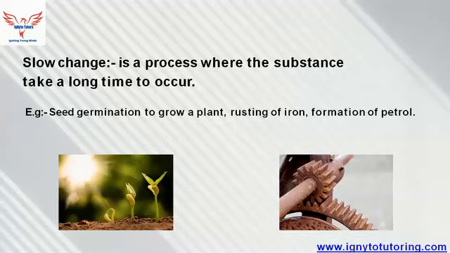So, this actually takes a very long time to form petrol. So this was about slow change. Slow change is basically a process where any substance takes a long time to change.